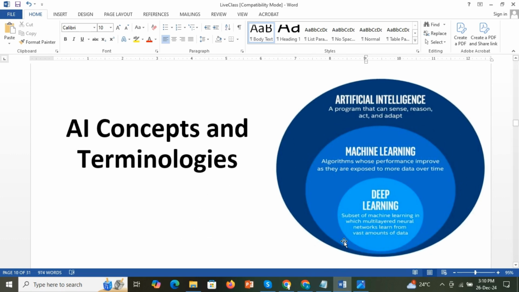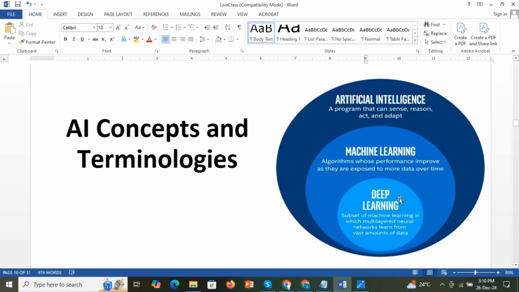In it, a subset is called machine learning. You can also go for research or PG programs, or a thesis or something like that. Machine learning is a subset, and inside machine learning, the subset is deep learning.